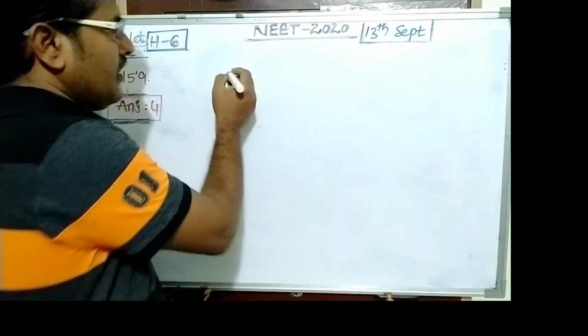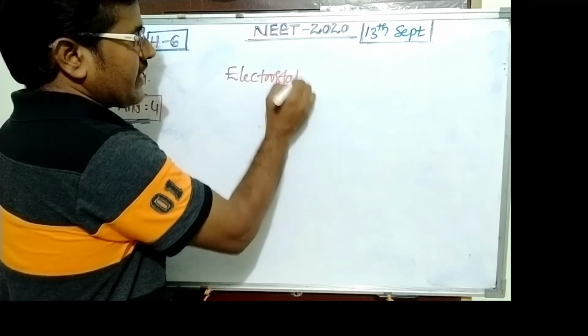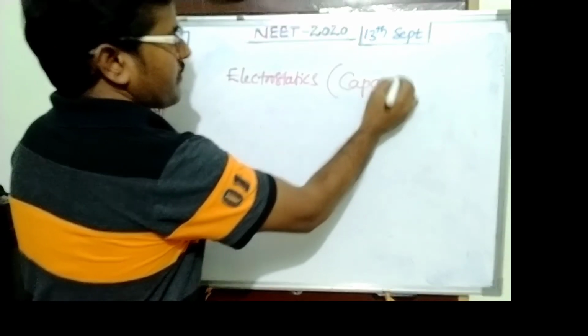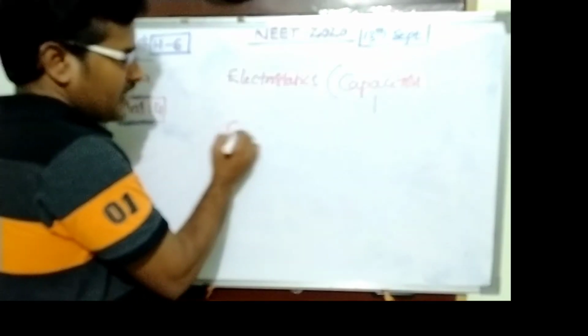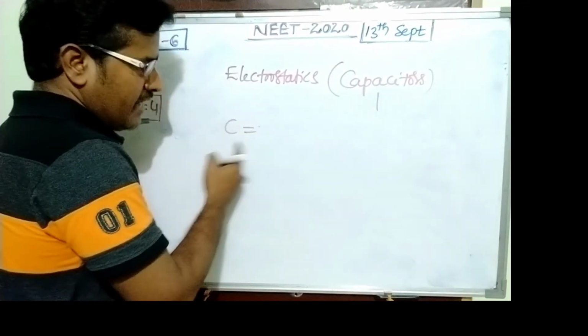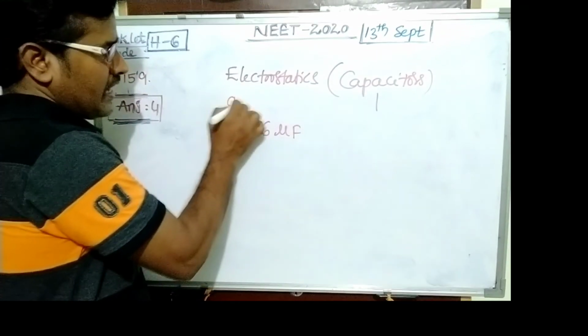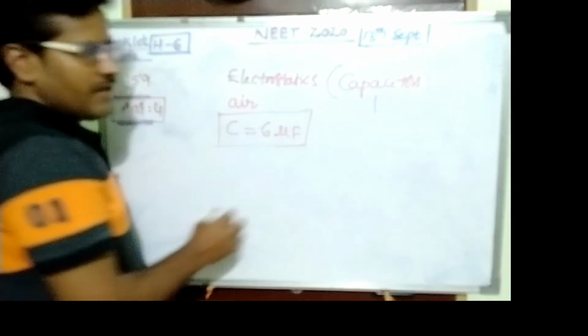159. This is from electrostatics. The subarticle is capacitors. In this question, the capacity when air is present is 6 microfarad. When air is present, the capacity is 6 microfarad.